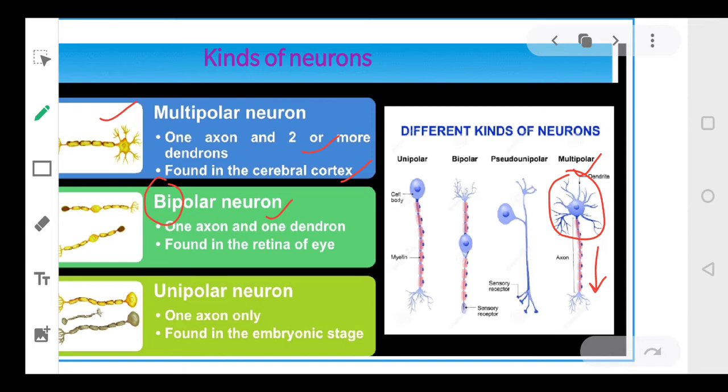Clear? One dendrite and one axon. That is called bipolar. Bipolar means 2. And third we have a unipolar neuron. So there is only one axon. Cell body जो है उसके पास सिर्फ एक ही axon होता है, and we call such neurons unipolar neurons. And these unipolar neurons are only found in the embryonic stage. ये आपके जो unipolar neurons होते हैं ये आपके embryonic stage में ही present होते हैं. Right everyone?